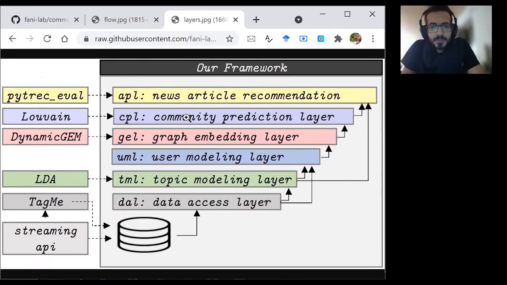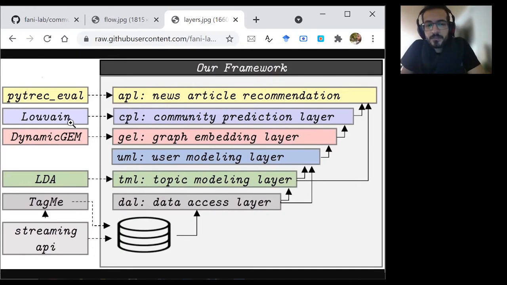And the last embedded matrix has the whole information about the users' topical preferences from the first day that we collected the data. We use the last embedded matrix to predict the future emerging communities in this layer, the community prediction layer.